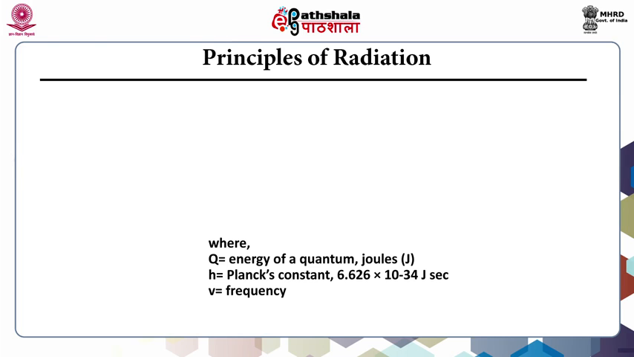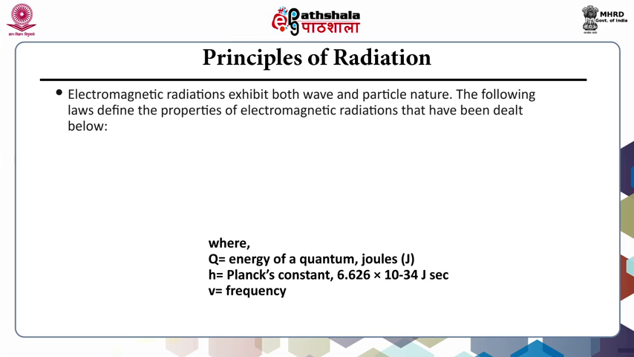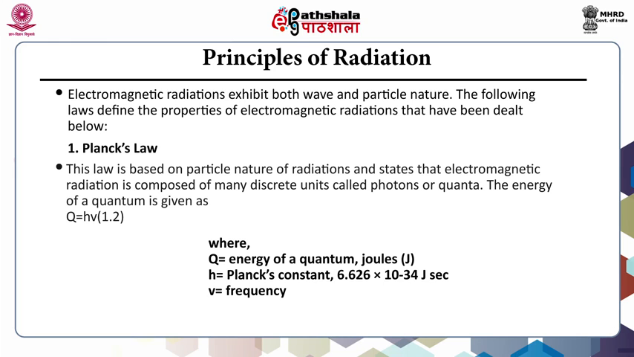Third is principles of radiations. Electromagnetic radiations exhibit both wave and particle nature. The following laws define the properties of electromagnetic radiation that have been dealt below. First one is Planck's law. This law is based on particle nature of radiation and states that electromagnetic radiation is composed of many discrete units